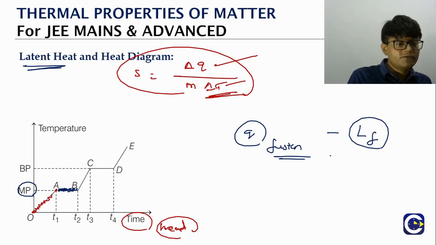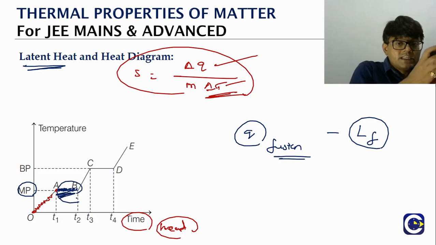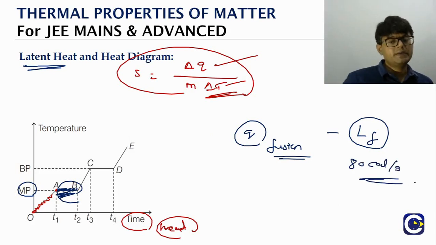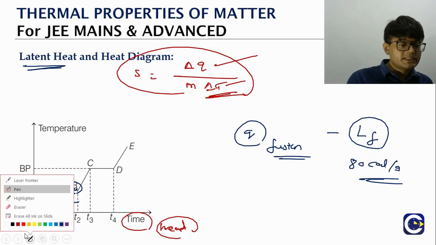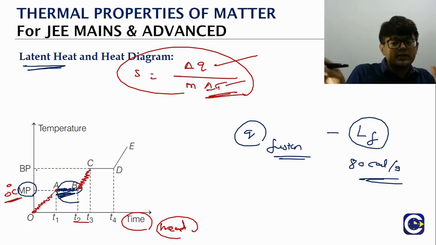So what is the latent heat of fusion? This is the part, right? The heat that is supplied during the phase change from the solid state to liquid state. For water, if you take, it will be what? 80 calories per gram approximately. After that, once the substance is converted into fully liquid, we will see the relation is again a straight line. As you supply heat, the temperature is again increasing. If you go with this as water, 0 degrees Celsius is where we will observe the latent heat of fusion.